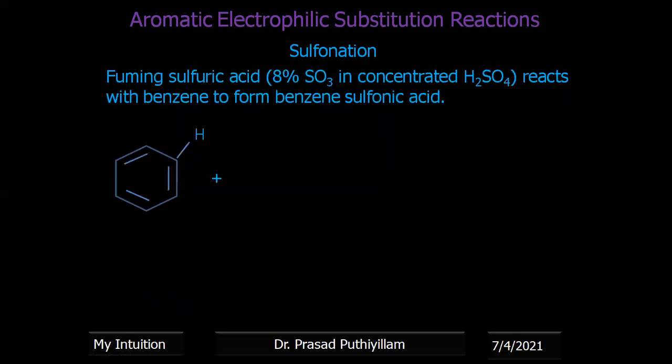So, taking the example of benzene with SO3, benzene reacts with SO3 in the sulfonation reaction.